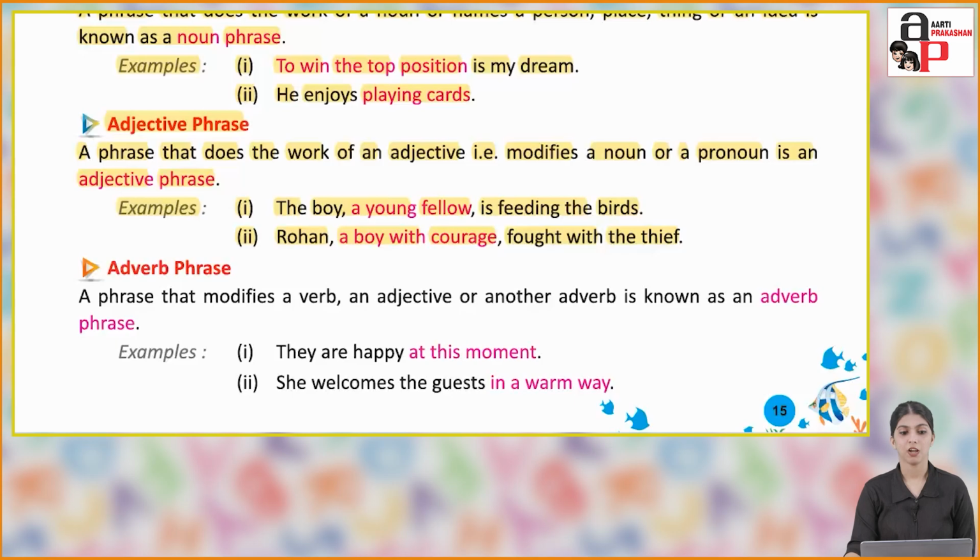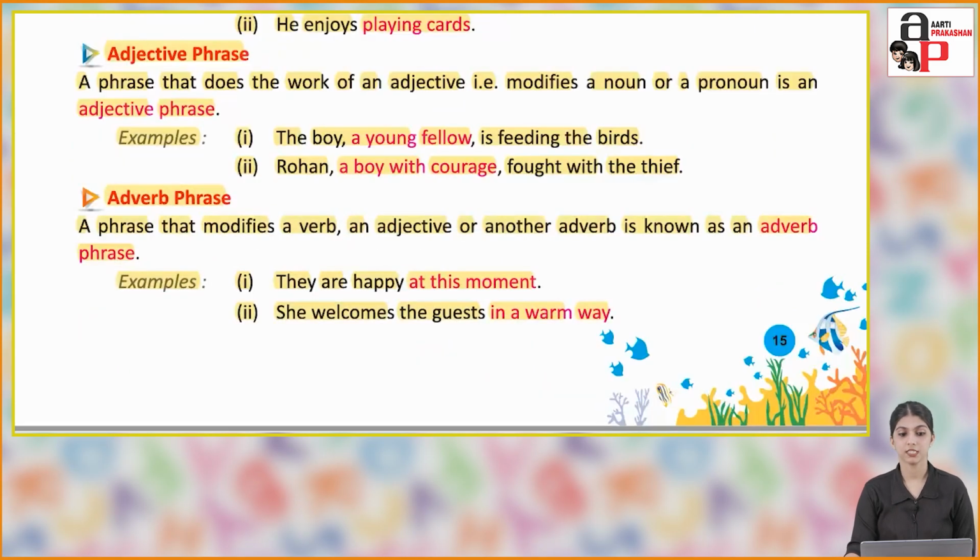Adjective phrase: a phrase that does the work of an adjective, that is, modifies a noun or a pronoun, is an adjective phrase. For example, the boy, a young fellow, is feeding the birds. Rohan, a boy with courage, fought with the thief. So, a young fellow and a boy with courage are adjective phrases because they are modifying the noun used in the sentence.